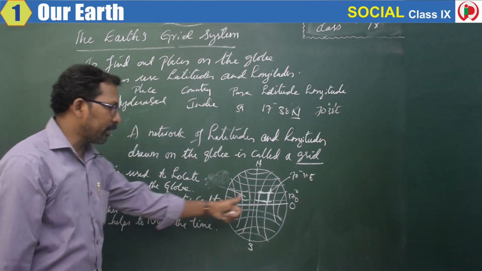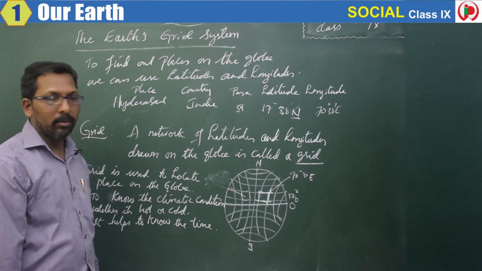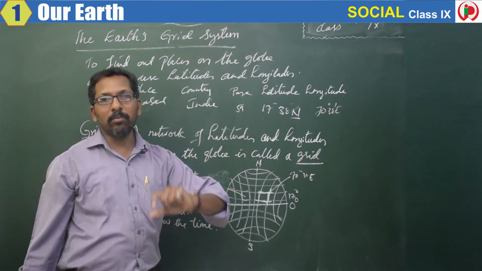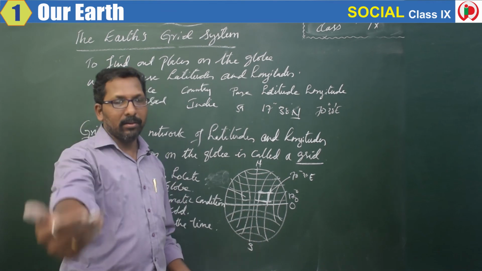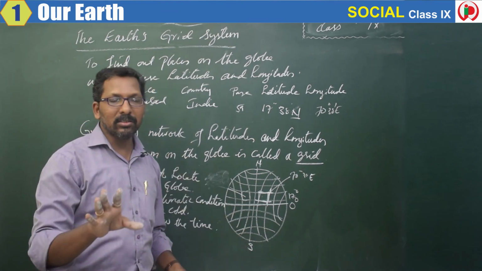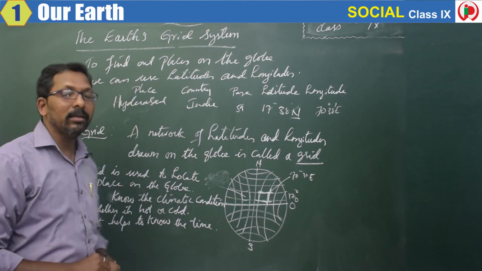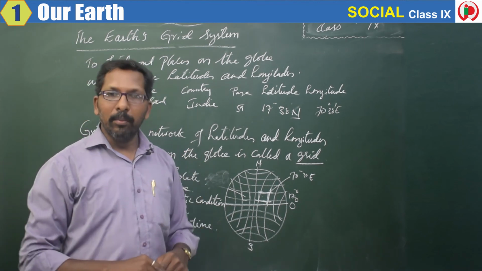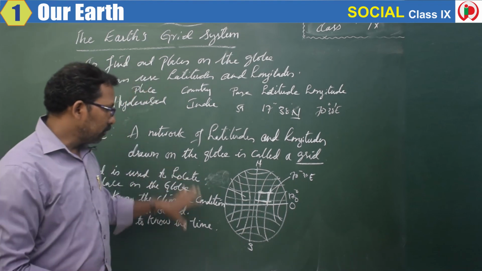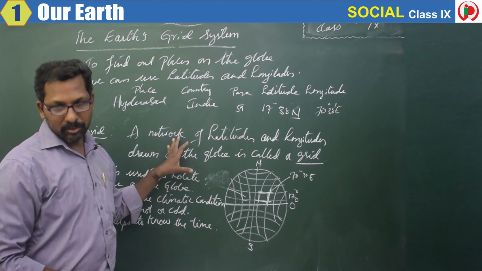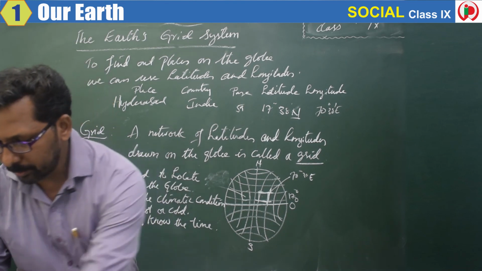It helps us to locate a place on a globe. Second, to know the climate of a particular place, whether it is a hot place or a cold place. If you want to go somewhere, with the help of the grid system we can easily find out whether it is a cold place or a hot place. And lastly, to know the time of a place. So this is about the Earth grid system.